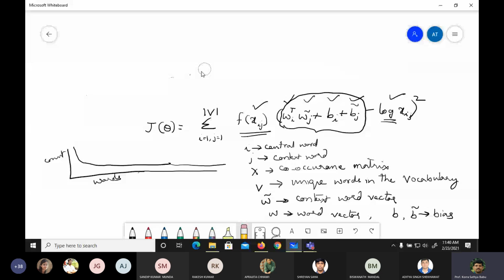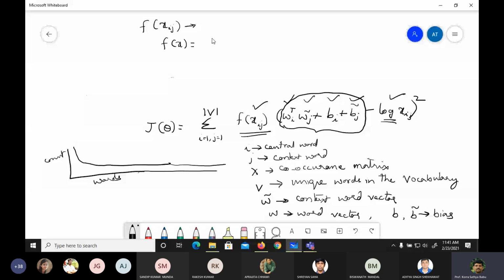Okay, so now we'll see about this one, f(X_ij). This is the weighting function. How do we give this?